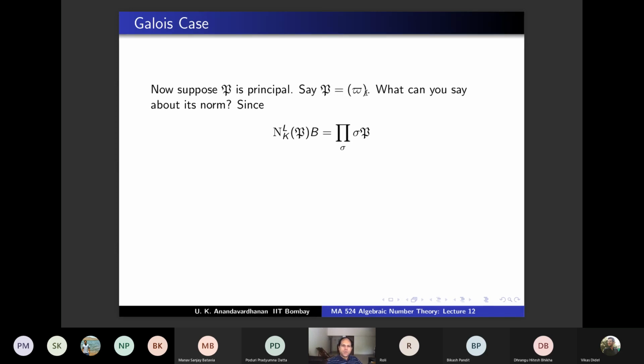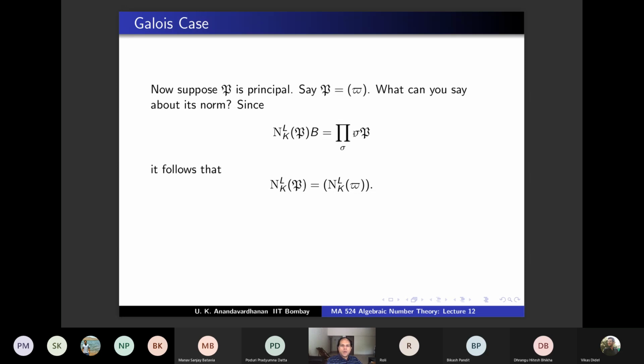So let us see what it is. What we know from last time is norm of P, the ideal generated in B by that, is the product of sigma P as sigma varies. So therefore it follows that norm of P is norm of pi. Why is that? Because P is generated by pi.